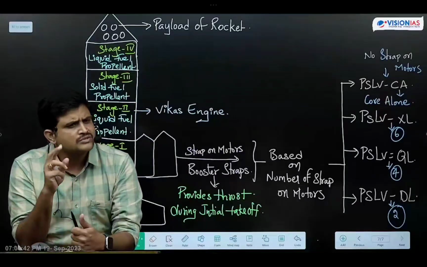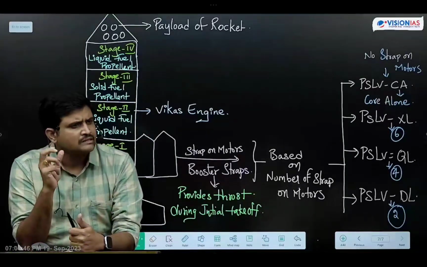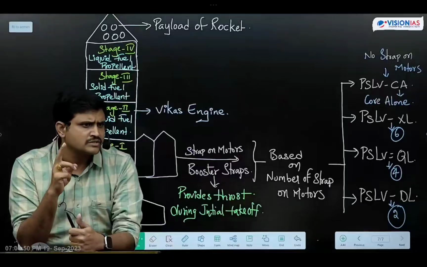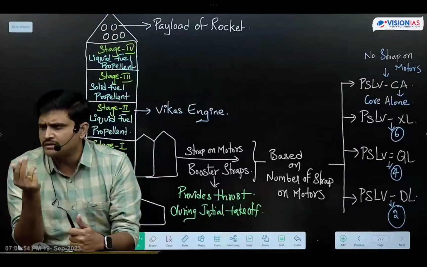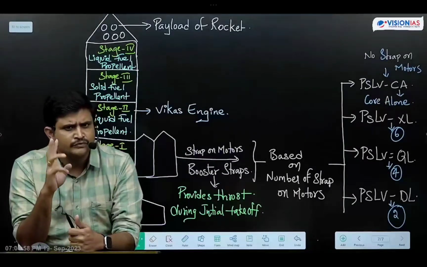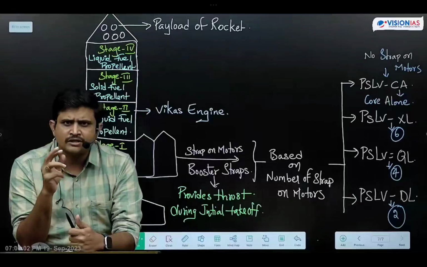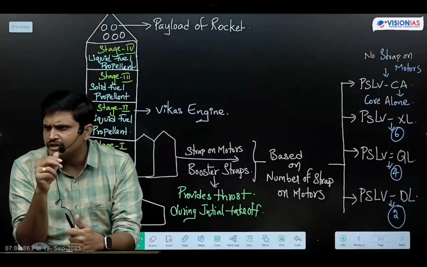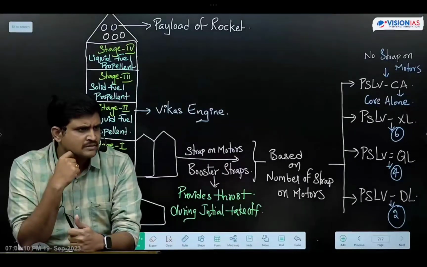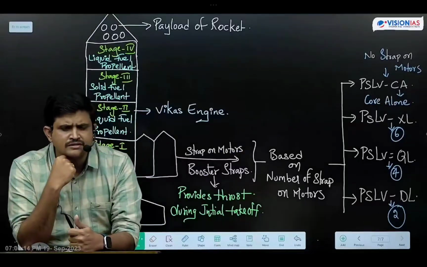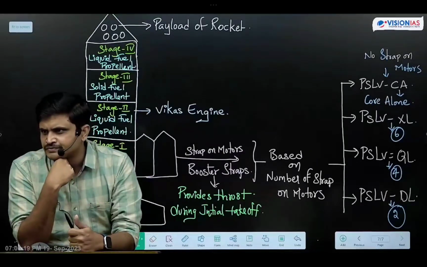Out of total launches, only 2 failures are there. Means PSLV's track record is highly successful. Only 2 failures are there, and hence it is considered the workhorse of ISRO, the most reliable vehicle in the world. And next, with the PSLV rocket, we can launch multiple satellites into a single orbit. Multiple satellites can also be launched into multiple orbits. Are you getting my point, friends?